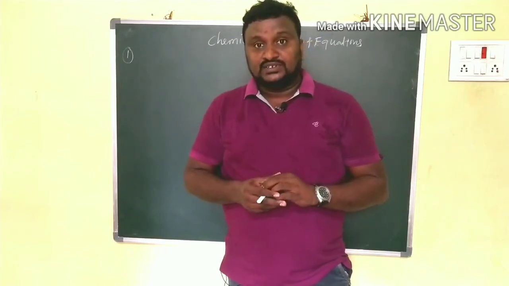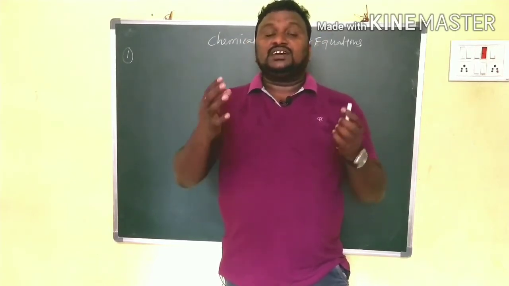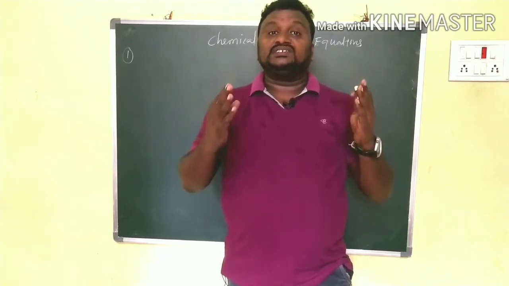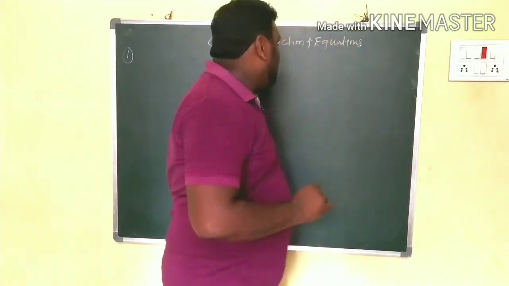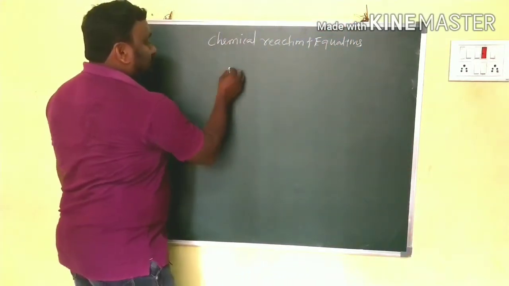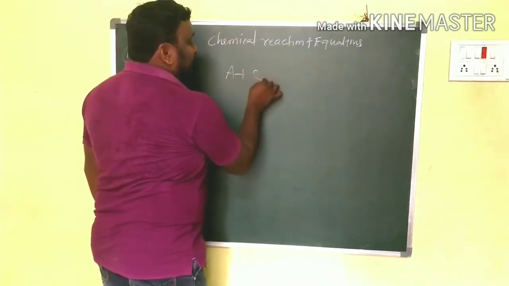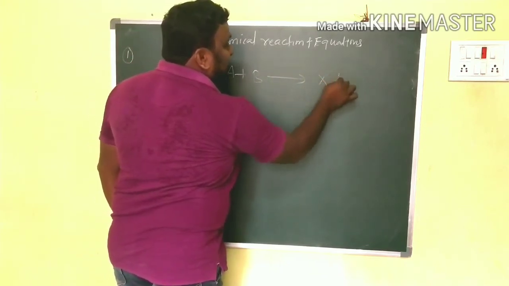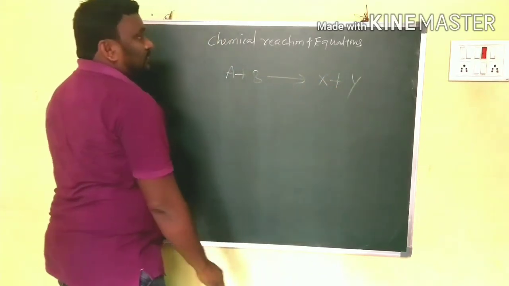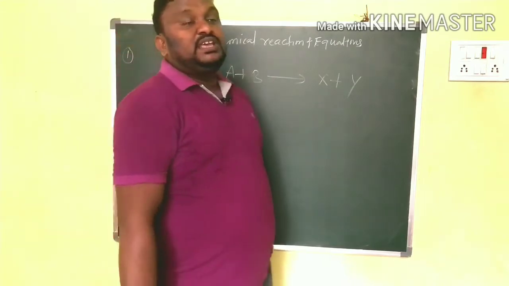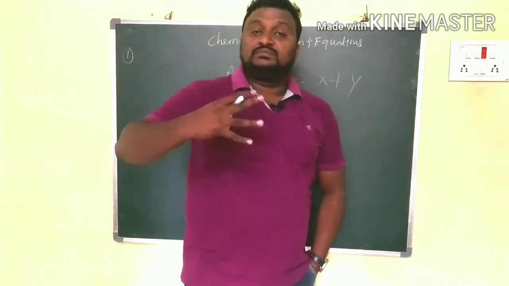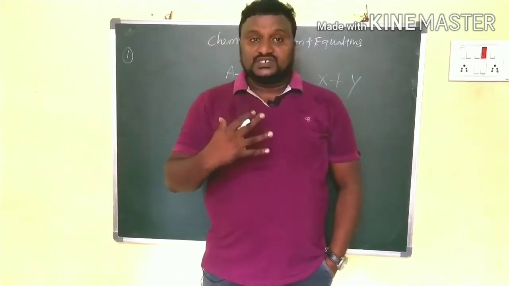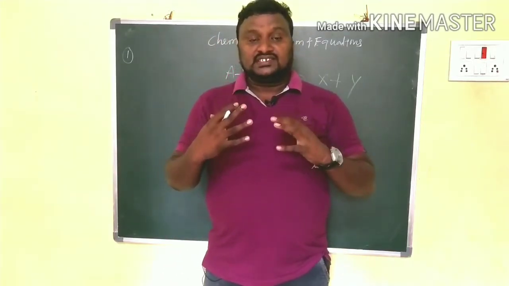Got my point, children? So what is a chemical reaction and what is a chemical equation? For example, let us take a general equation: A plus B gives rise to X plus Y. A chemical reaction is a process.